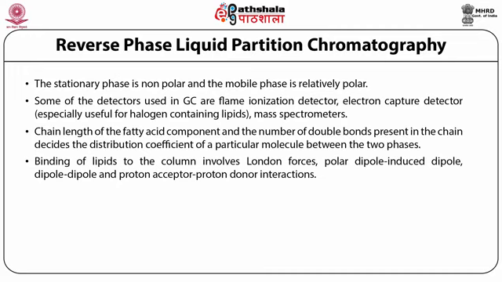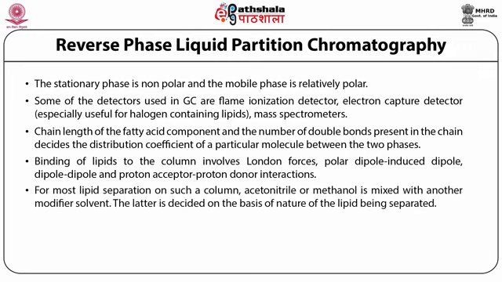The most common is the so-called C18 or the octadecyl silyl column. For most lipid separation on such a column, acetonitrile or methanol is mixed with another modifier solvent. The latter is decided on the basis of nature of the lipid which is being separated.